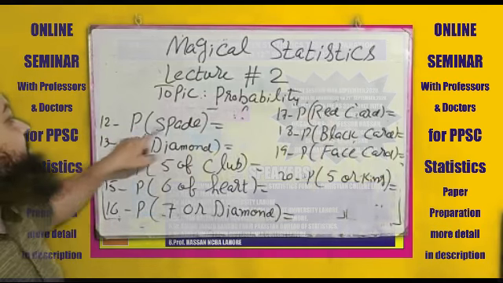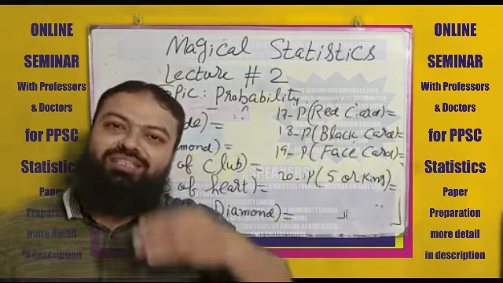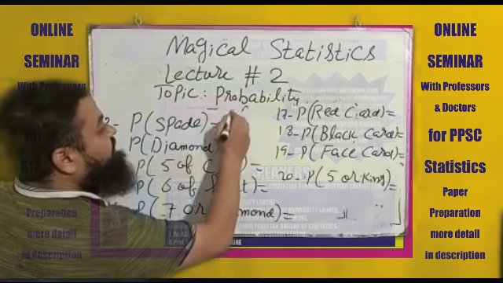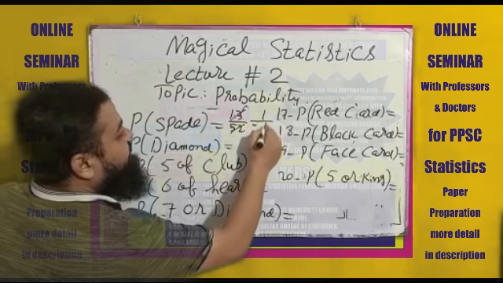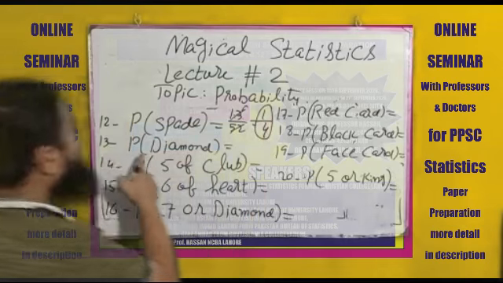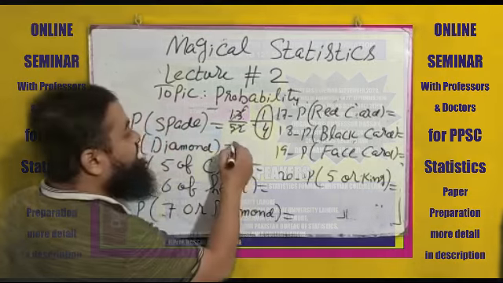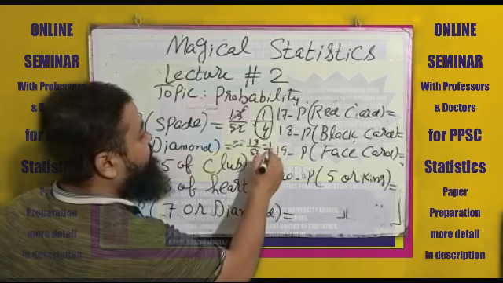The first one is probability of spade. As I told you, out of 52, 13 cards we have of spade. It means probability will be 13 by 52. If we cut them, 13 ones are 13, 13 fours are 52. The last answer you will have to write is 1 over 4. Probability of diamond cards. Out of 52 we have 13 cards of diamond. 13 by 52, that will also be 1 by 4.